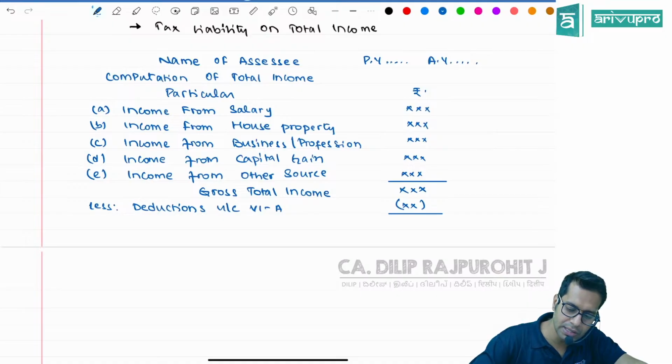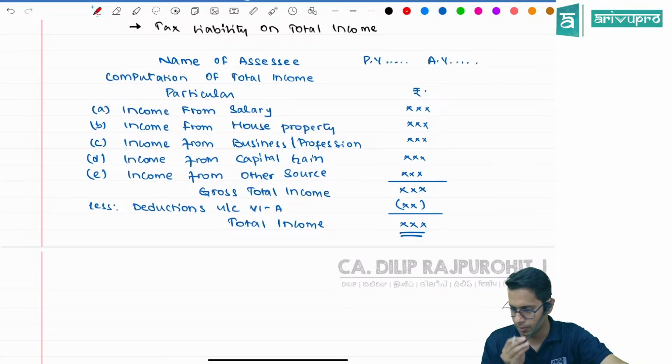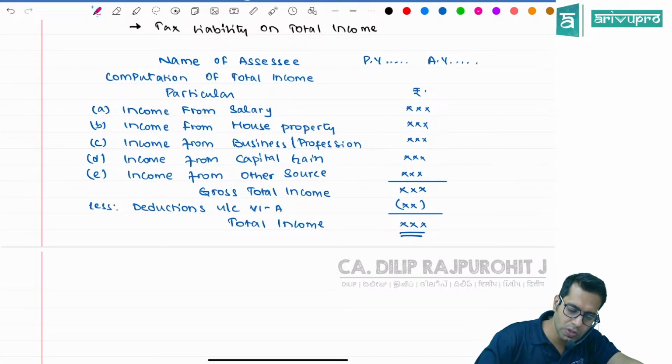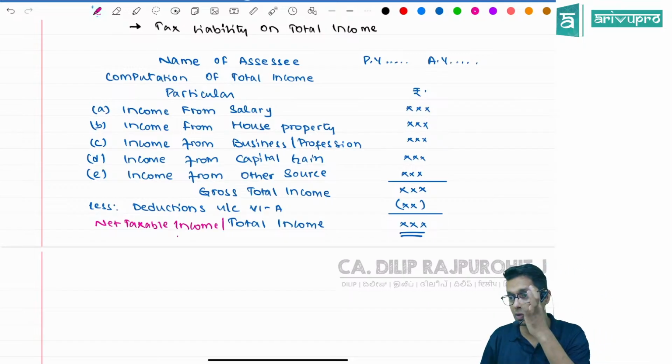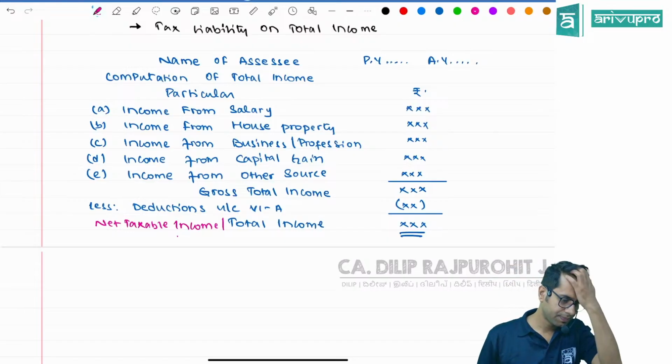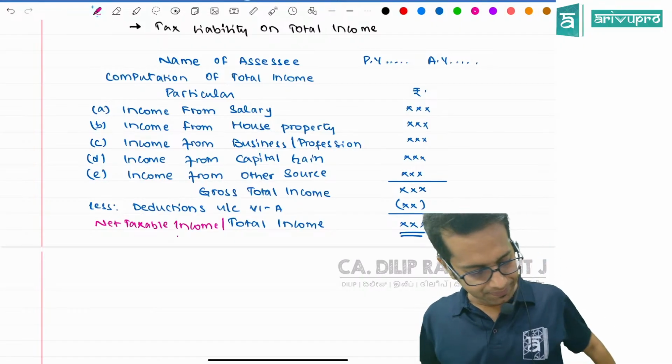Whatever is left over is your total income, also called net taxable income. So this is the income on which you have to pay the taxes.